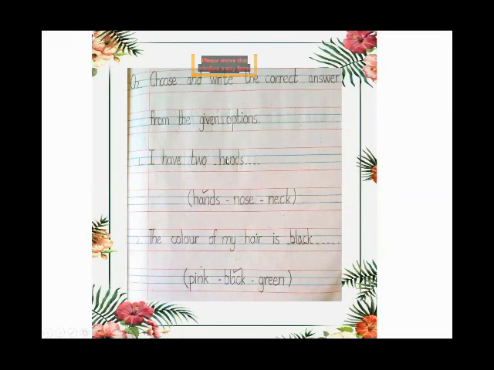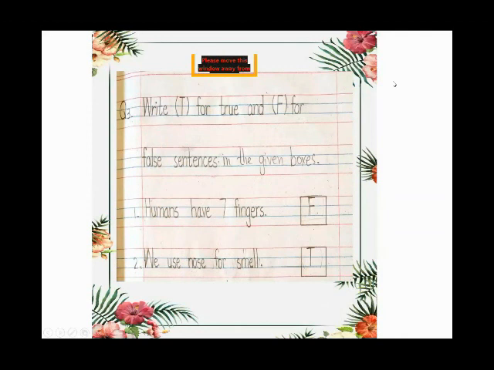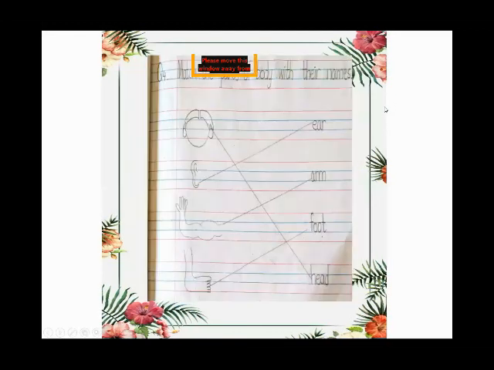Now the second question is choose and write the correct answer from the given options. Take a screenshot of this page also. Now the third question is write T for true and F for false sentences. Take a screenshot of this page also. Now take a screenshot of this page.